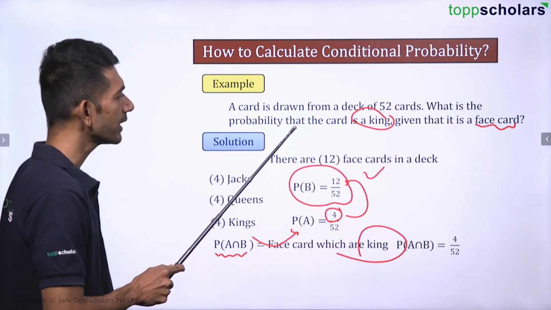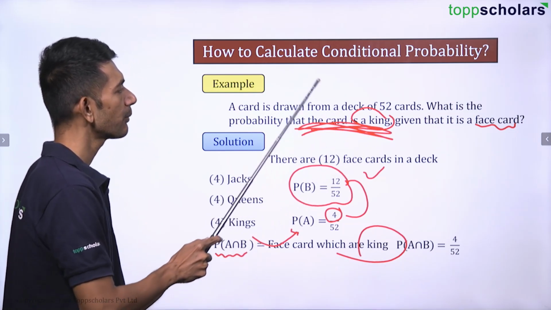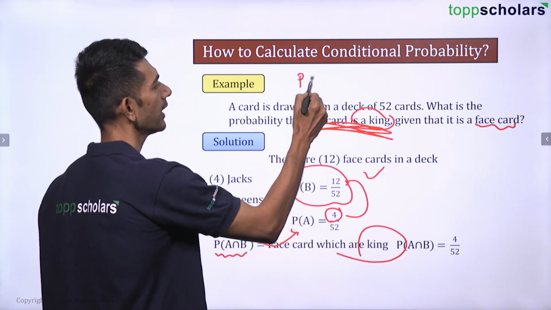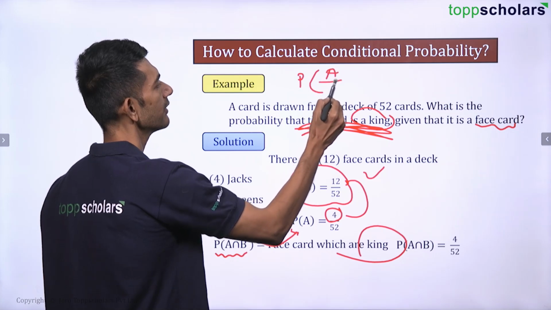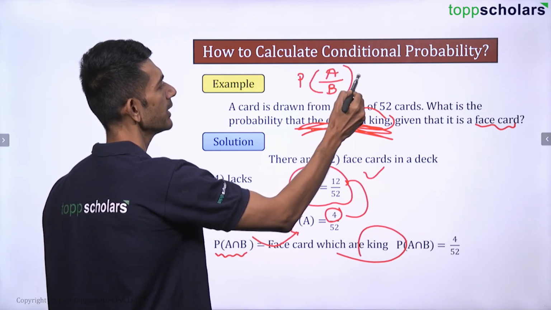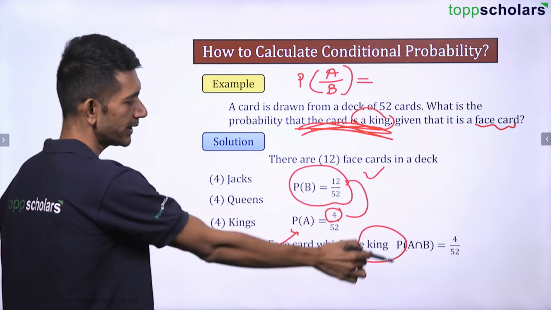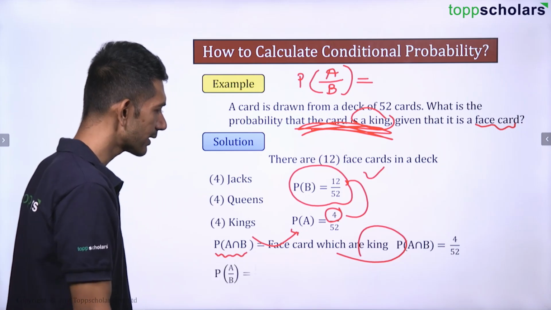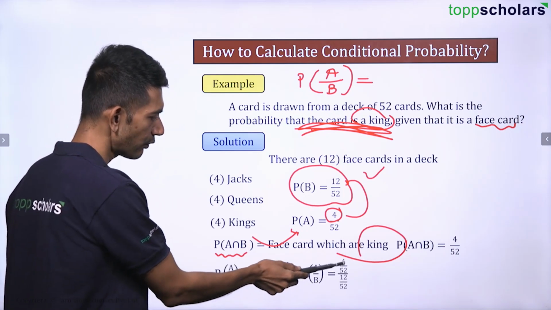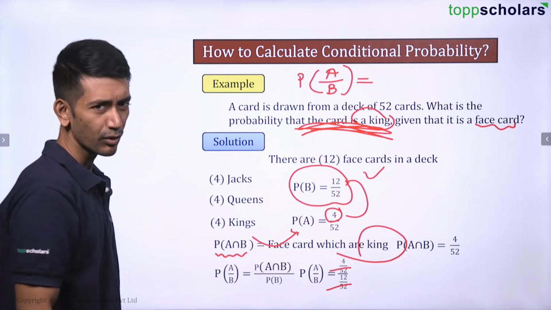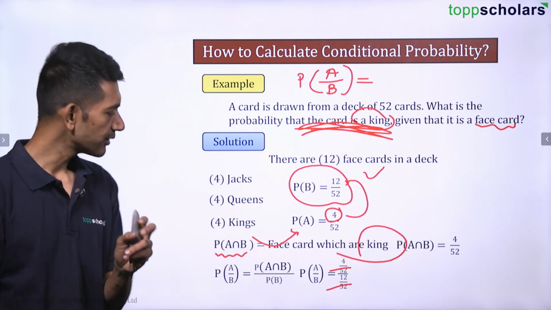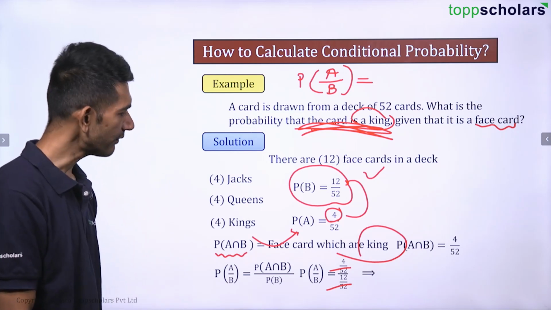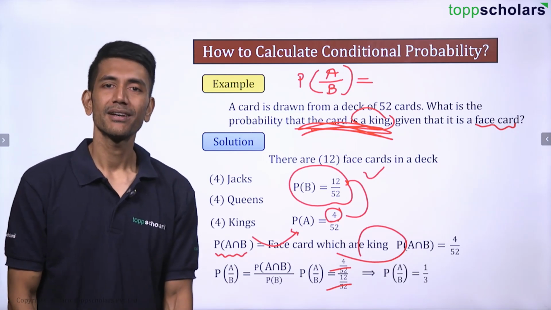So to find the probability of A where B is given, it will be equal to probability of A intersection B, which is 4 by 52, divided by 12 by 52. So 4 by 12 will come. The denominators get cancelled, and 4 by 12 is nothing but 1 by 3, right? So 1 by 3 is your final answer. I hope this part is clear to all of you.